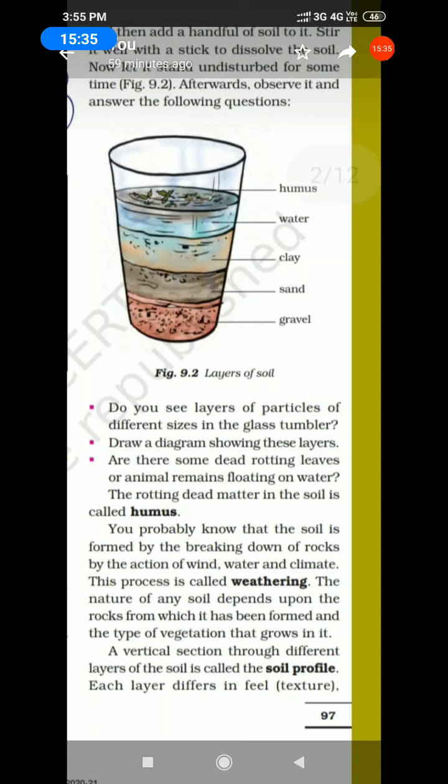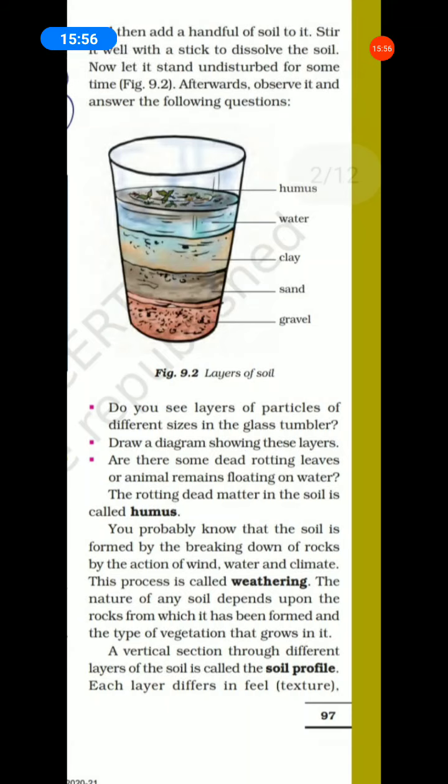This process is called weathering. Next one. The nature of any soil depends upon the rocks from which it has been formed and the types of vegetation that grows in it. Next one. Soil profile. What is a soil profile? A vertical section through different layers of the soil.